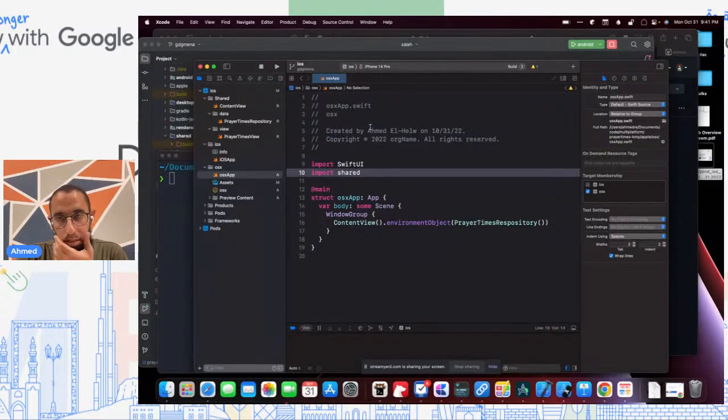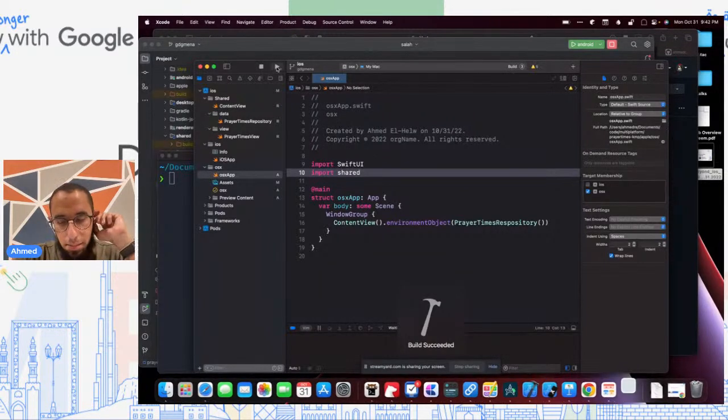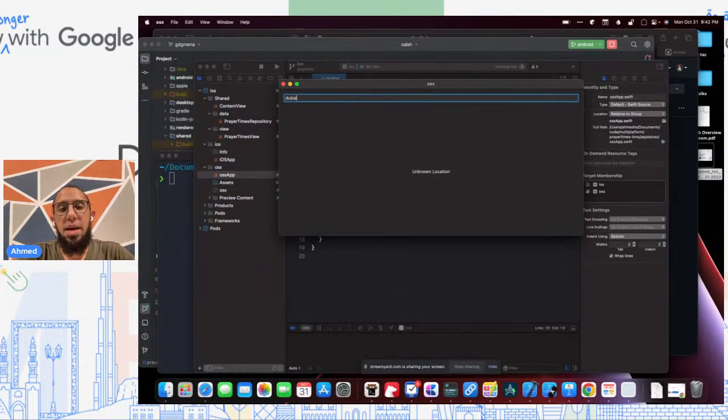And in theory, so I'm building it now, but actually I'm building the iOS one. I will need to switch the target. So here are the targets. This is iOS, and I will need to build the macOS one now. So I will build this, and it's building because I built the iOS one the first time accidentally. And it's building and it's building. And now if I run it, I get the app running natively on macOS.